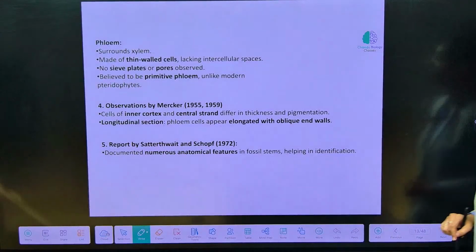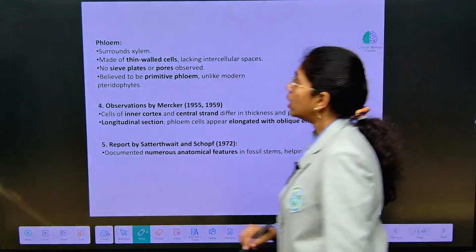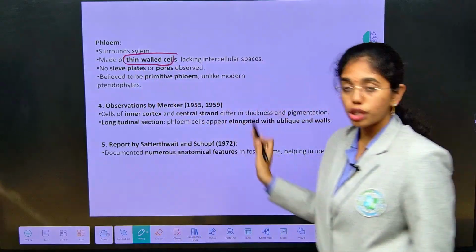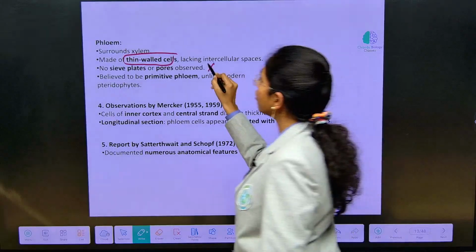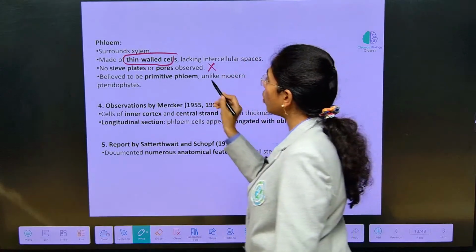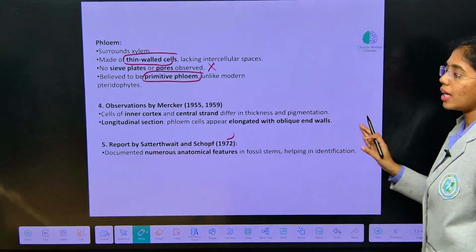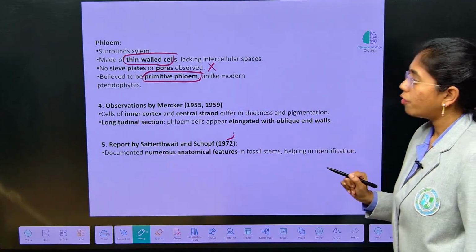Next, phloem. How is phloem arranged in Rhynia? This is made up of thin walled cells. It does not have any intercellular spaces. There are no sieve plates. Just primitive phloem is present. Unlike modern pteridophytes, in Rhynia it just has some primitive phloem.